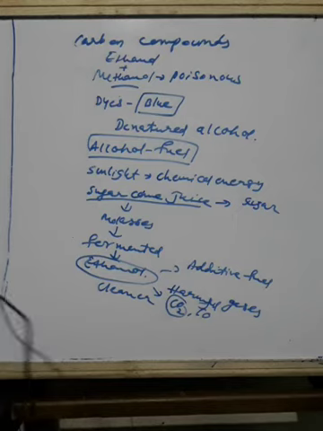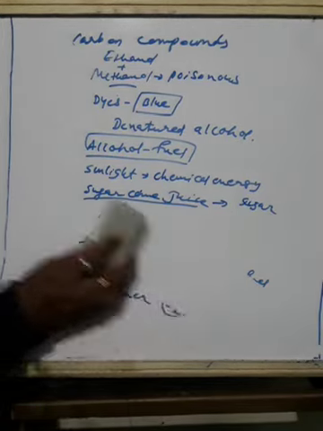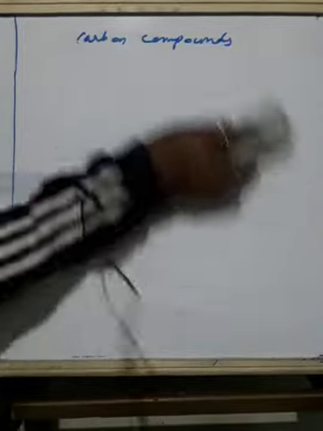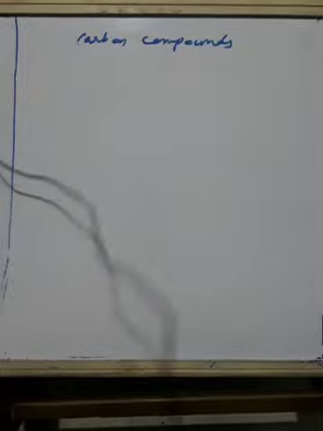Okay. Now we will study the chemical properties of ethanol or ethyl alcohol. Chemically, how will they react? Firstly we will go with sodium.